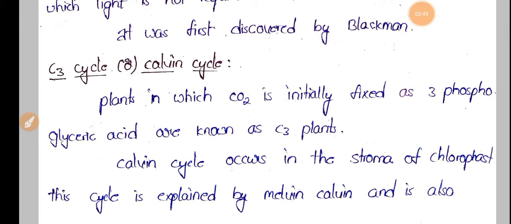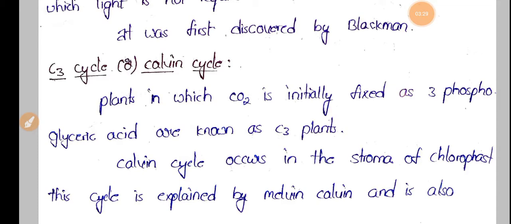The location of this C3 cycle or Calvin cycle is the chloroplast, the stroma of the chloroplast. Chloroplast majorly contains the envelope, stroma and stacks of thylakoids. These are the three major parts present in the chloroplast, and this Calvin cycle is carried out in the chloroplast. And this C3 cycle is carried out in three phases. The first one is the carboxylation phase, the second one is the reduction phase, and the third one is the regeneration phase.